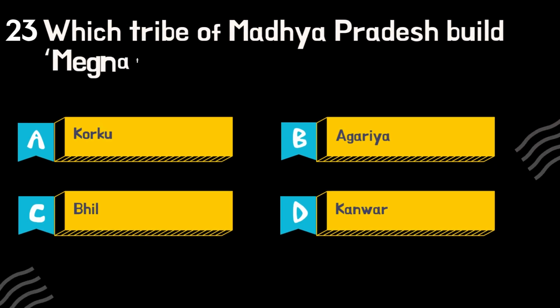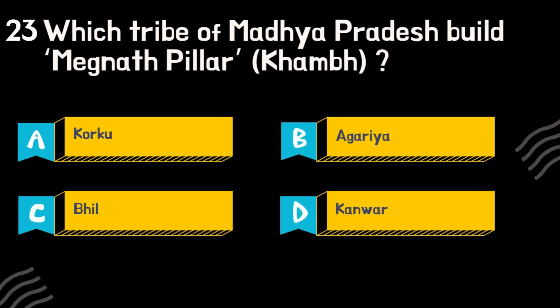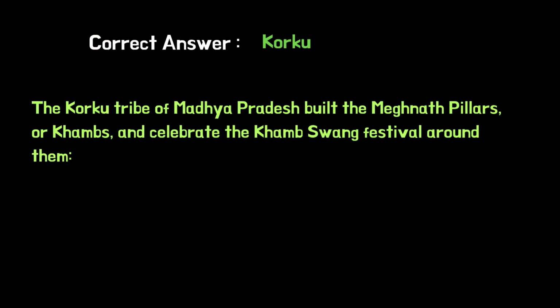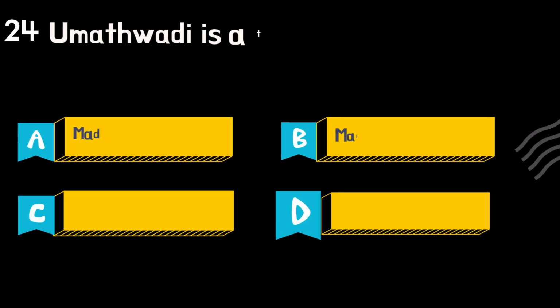Which tribe of Madhya Pradesh built Meghnad Pillar, Khambh? The Korku tribe of Madhya Pradesh built the Meghnad pillars or khambs and celebrate the Kham Swang festival around them.